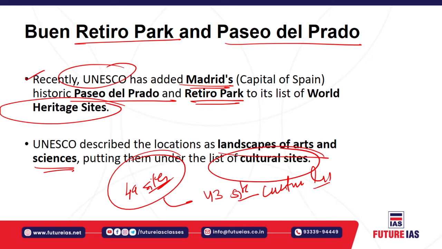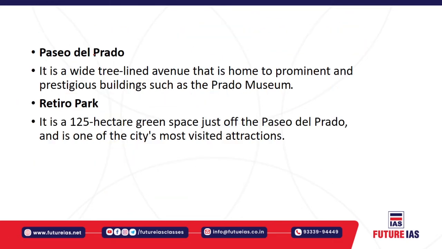So now let us understand first the Paseo del Prado. The Paseo del Prado is a wide tree-lined avenue that is home to prominent and prestigious buildings such as the Prado Museum.